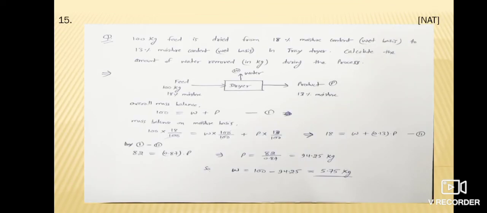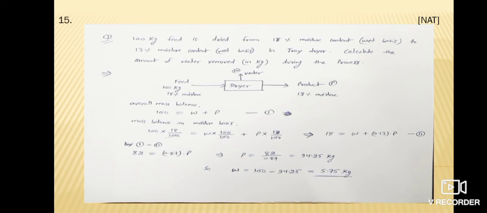Next one is a NAT type of question, numerical answer type. Question is: 100 kg feed is dried from 18% moisture content wet basis to 13% moisture content wet basis in a tray dryer. Calculate the amount of water removed in kg during the process.